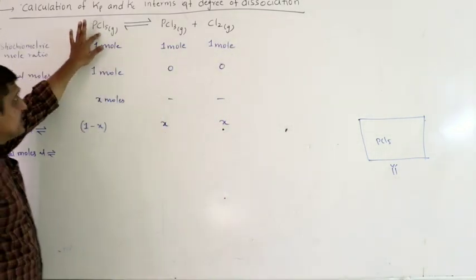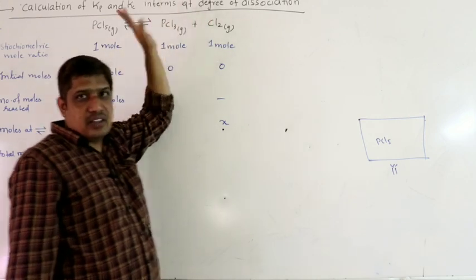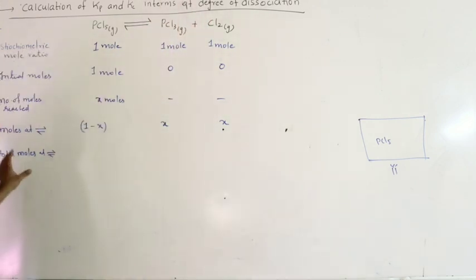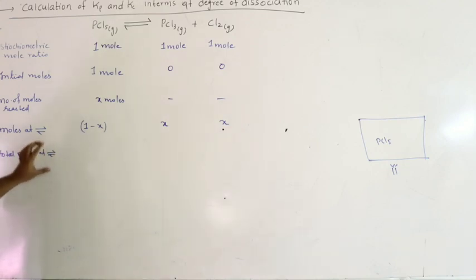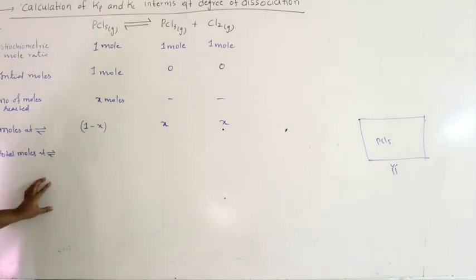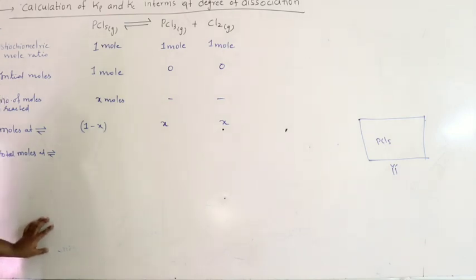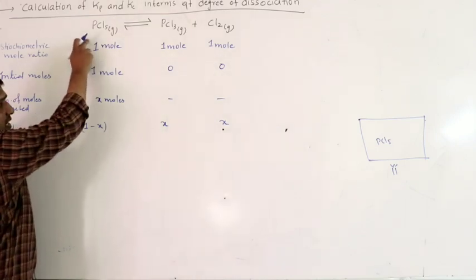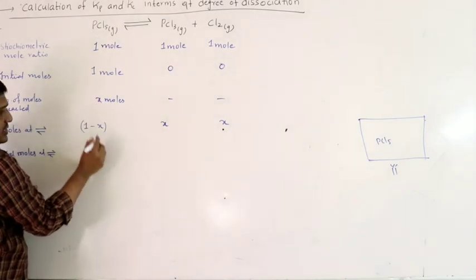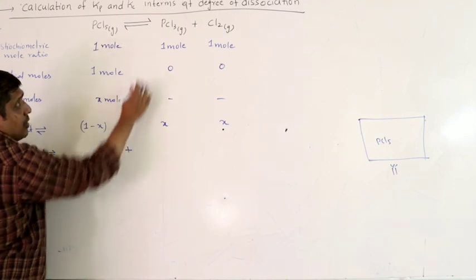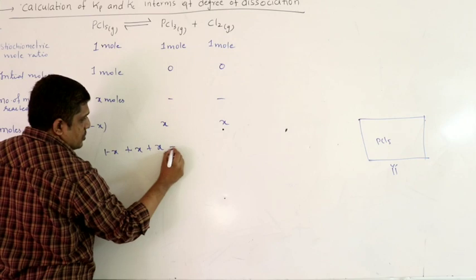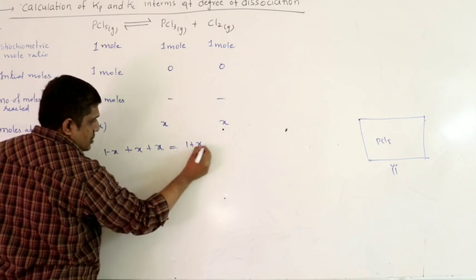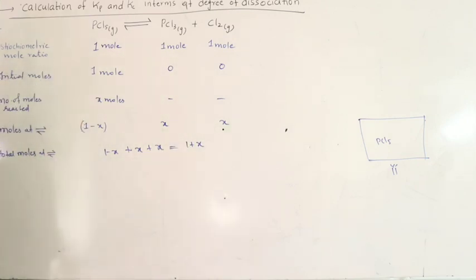As you can see, PCl5 is gas, PCl3 is gas, Cl2 is gas, all are gases. But remember, while calculating total moles, we have to consider only gases, because we are going to use this total moles to calculate mole fraction. Mole fraction is used to find partial pressures of gases. Therefore, you have to consider only gases. How many moles of PCl5 are present at equilibrium? 1 minus X, plus how many moles of PCl3? X at equilibrium. How many moles of Cl2? X. So what I will get? 1 plus X. Total moles of gaseous components are 1 plus X.